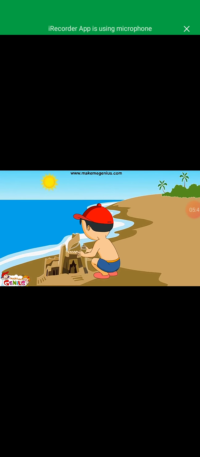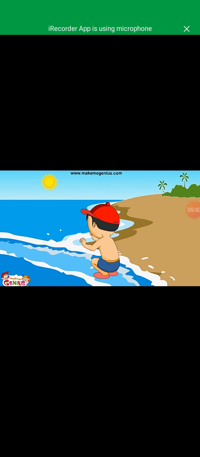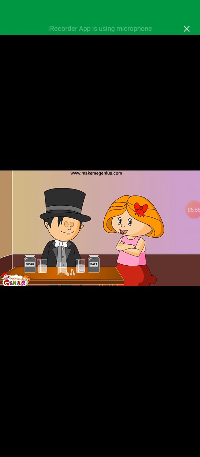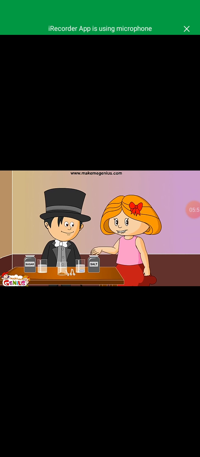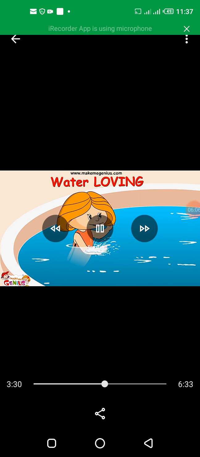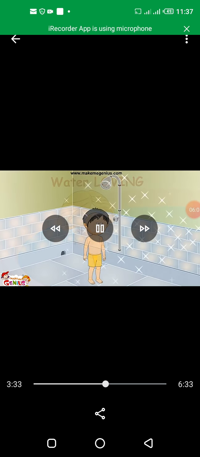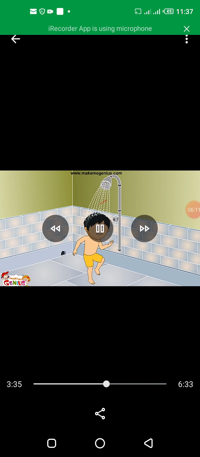When I make sandcastles on the beach, the wave comes and the sand from my castle mixes with it. Yes, Jimmy, but that does not mean sand dissolves in water. The waves just wash it away. Solutes can be different. Some are water loving. They will mix in water very fast. But there are others who do not like water. They are water fearing.